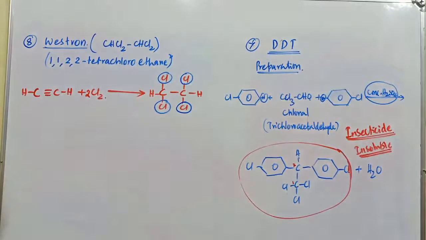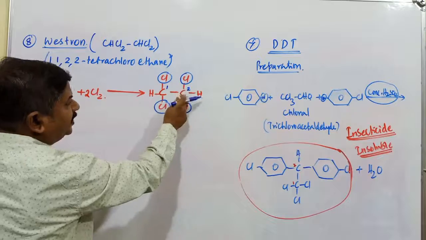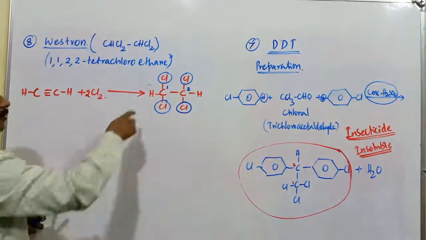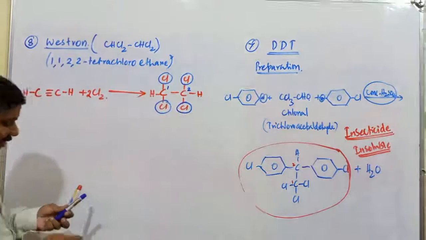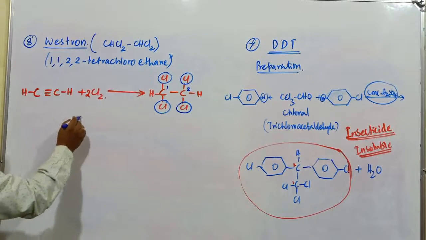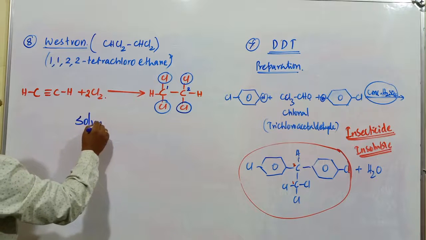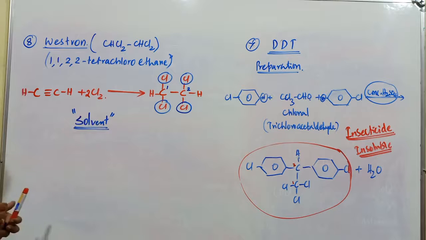What is the IUPAC name of this one? On the first carbon atom, take any one. This is first, this is second. 1,1,2,2-tetrachloroethane, because there are 2 carbon atoms in the longest chain. The important application of this one is that it is used as a solvent in many reactions. That is known as Westron compound.